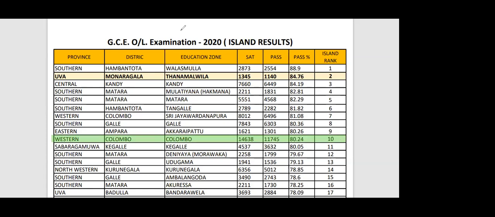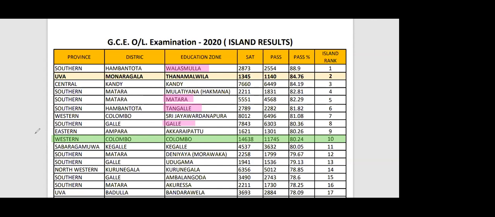You can see Southern Province, Walasmulla, Southern Province. Then Tangalle, Southern Province, Galle, Southern Province, Matara, Southern Province. See, in the Southern Province there are 4 educational zones within the first 10 island ranks. They are inside. So Jayawardenepura is island 7. I am attached to the Jayawardenepura education zone, 7th in the island overall result, but science first in the Western Province. So this is one example.